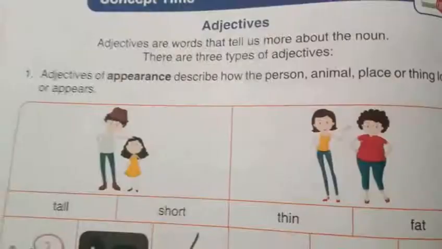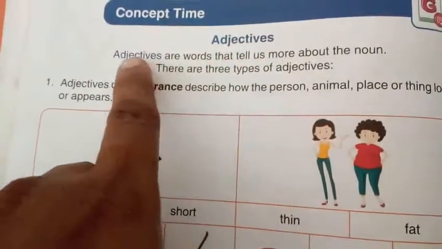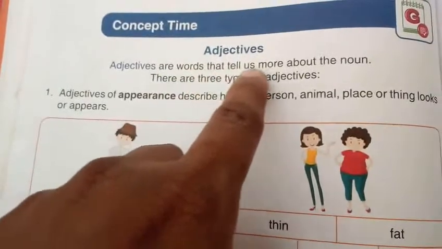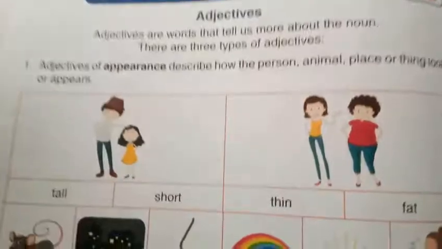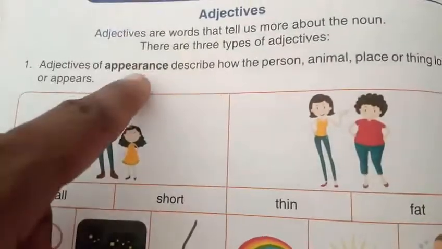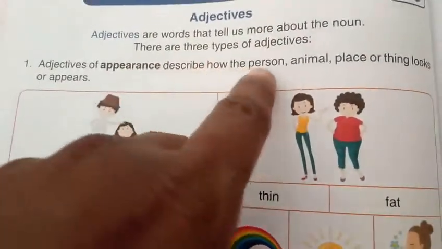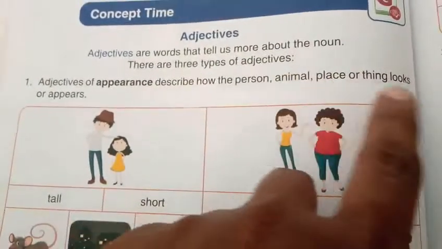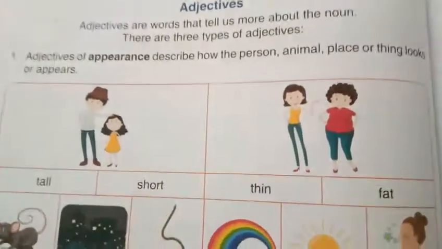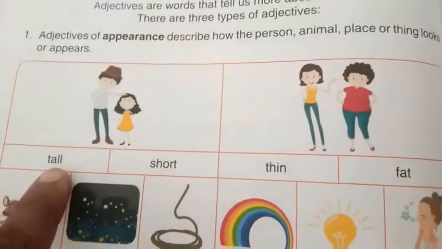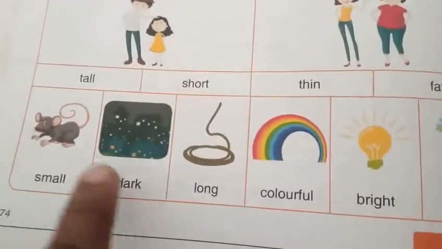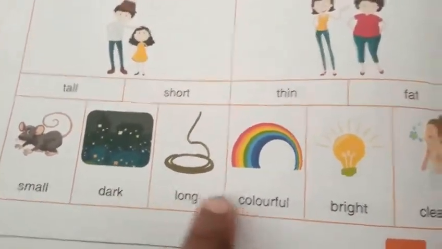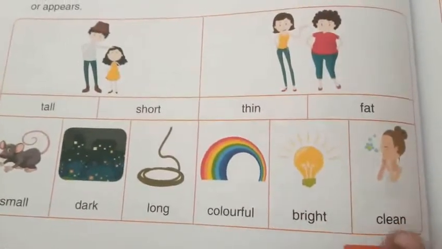Yes. See this, adjectives. Adjectives are words that tell us more about the noun. There are 3 types of adjectives. Adjectives of appearance describe how the person, animal, place or thing looks or appears. See that example: tall, short, thin, fat, small, dark, long, colorful, bright, gleam.